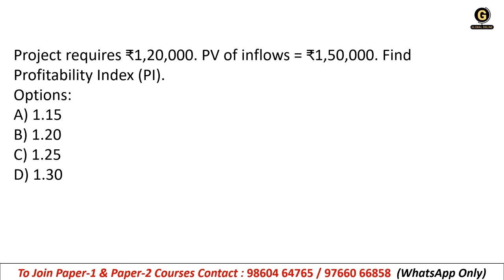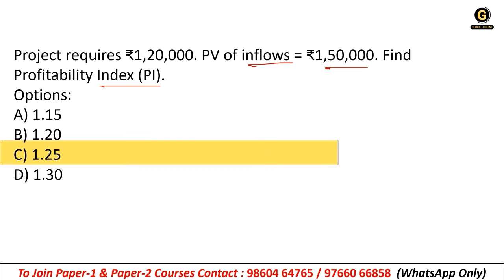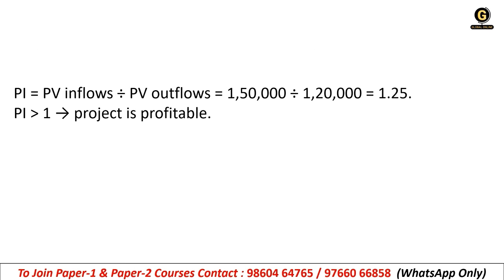Okay. Project requires 1,20,000, PV of inflow 1,50,000. Find the profitability index, right? So right answer will be 1.25. How is it? PI is equal to PV inflows divided by PV outflows, correct? So 1,50,000 we have as inflow and 1,20,000 we have as outflow. So right answer will be 1.25. It is as simple as that, okay.